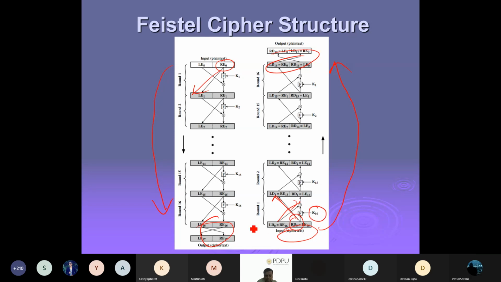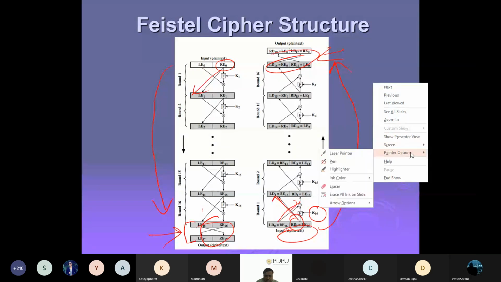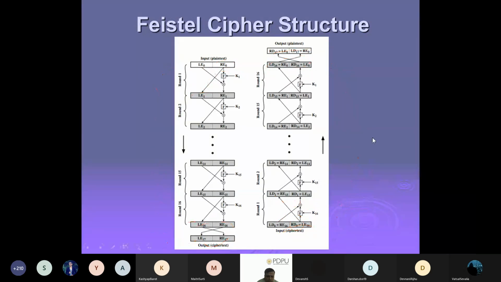Just my question, where are these steps? I'm confused. Where is the last step? I'm asking where the step is performed here.